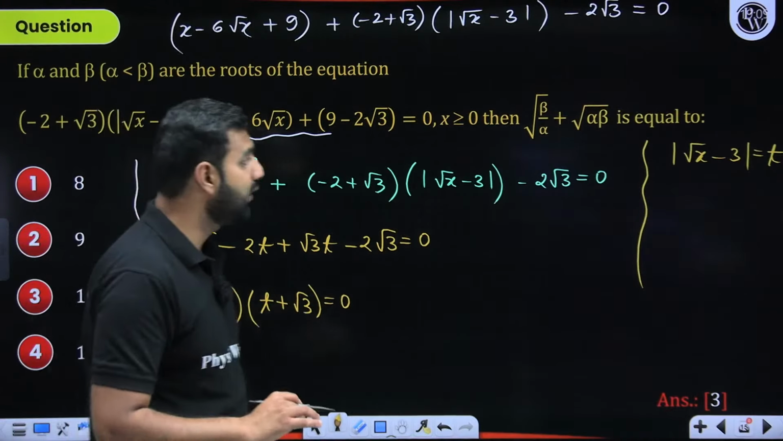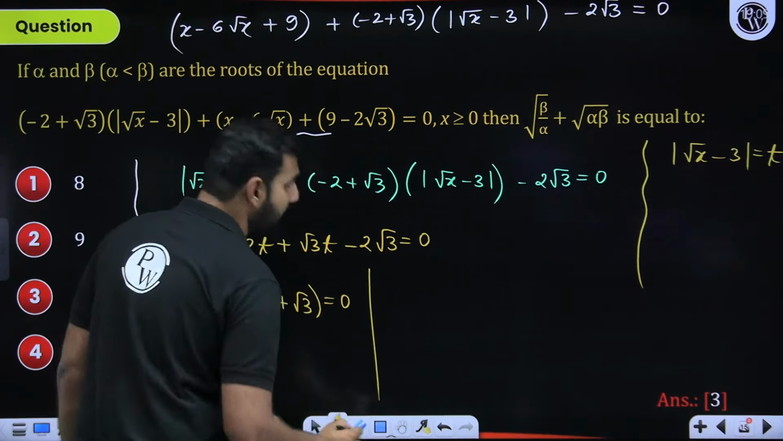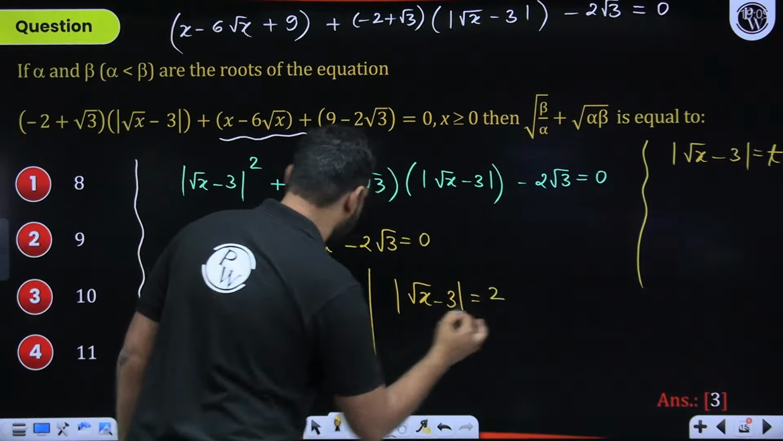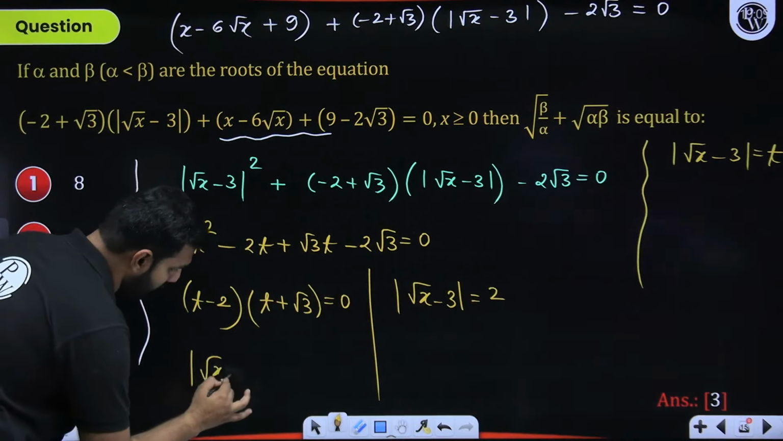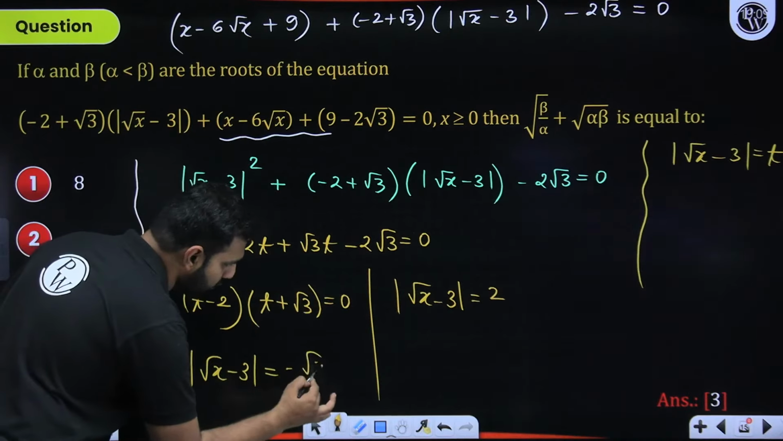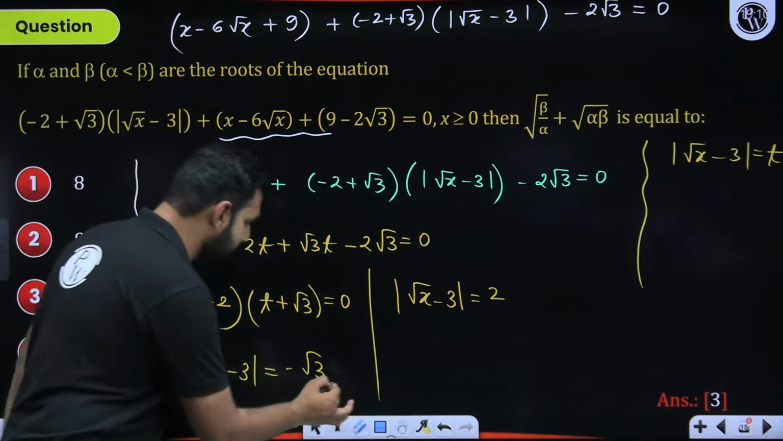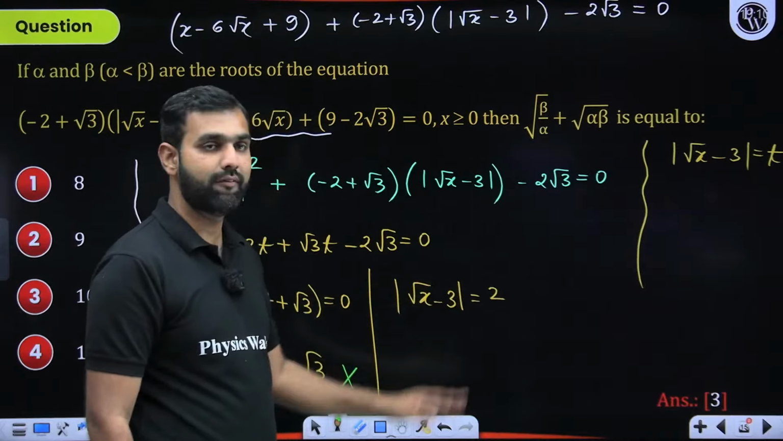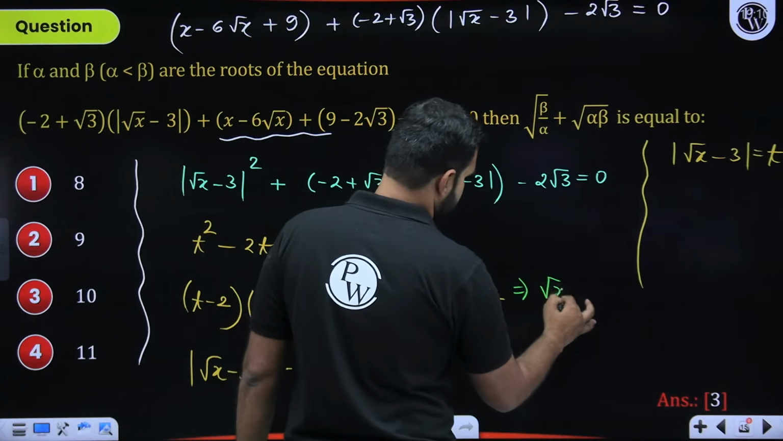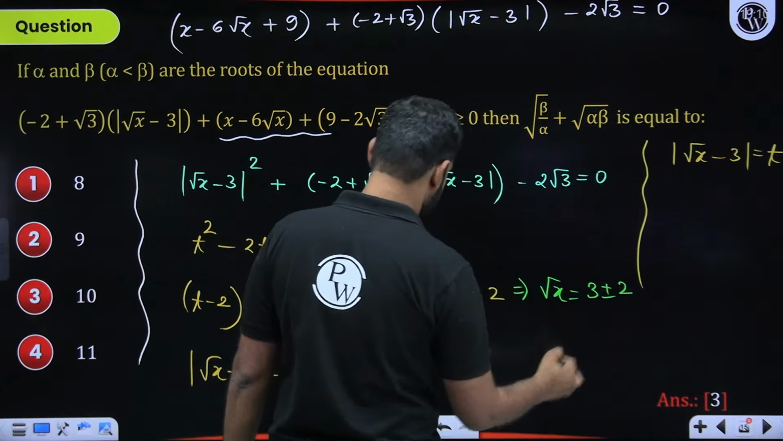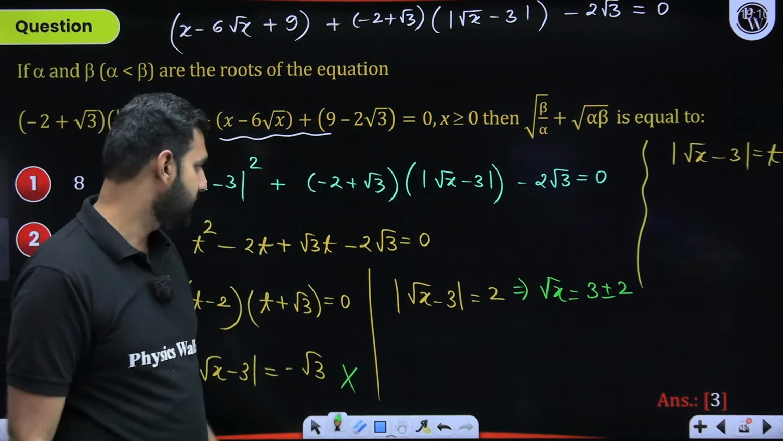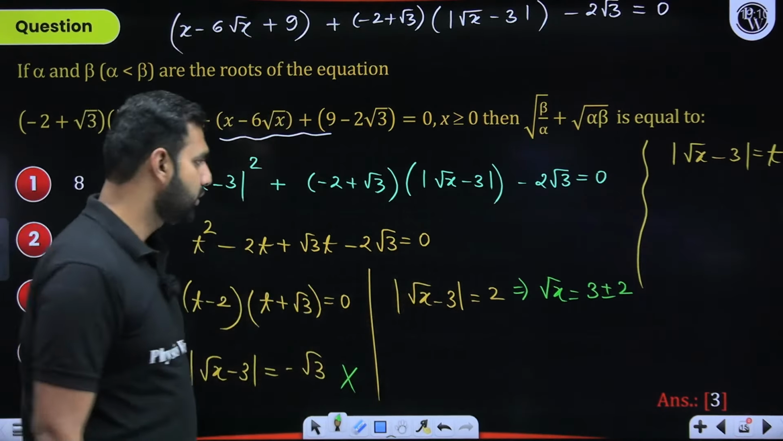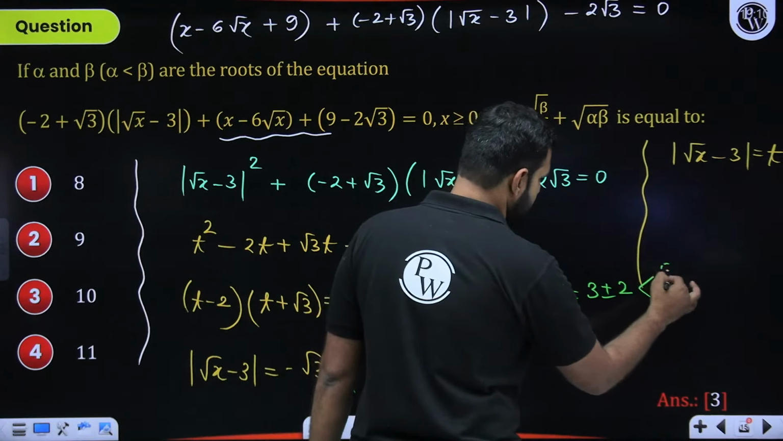But what was t? Sir, t was basically this. So when you solve this particular part further, you'll have mod of under root x minus 3 to be 2 here. And the next result will be mod of under root of x minus 3 to be negative of root 3. Modulus of a number can never be negative, so this solution is clearly discarded. Now when I remove this modulus sign, I'll be left with plus minus 2. So from here, root x minus 3 will be plus minus 2. So root x will be 3 plus 2 and 3 minus 2. 3 plus 2 is 5. 3 minus 2 is 1. So I've gotten two answers, 5 and 1.